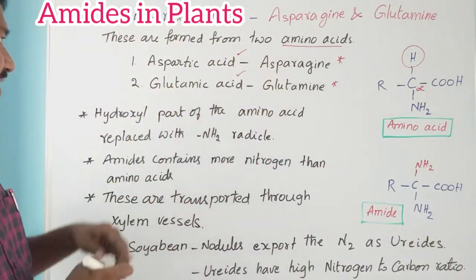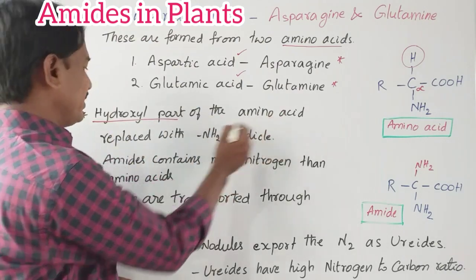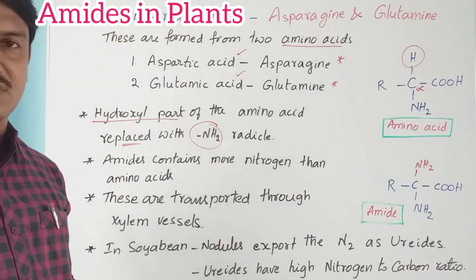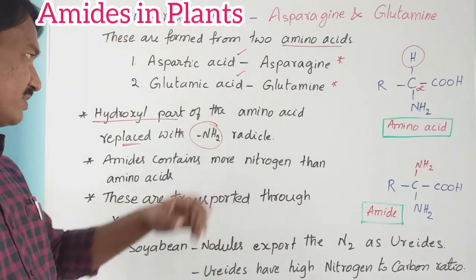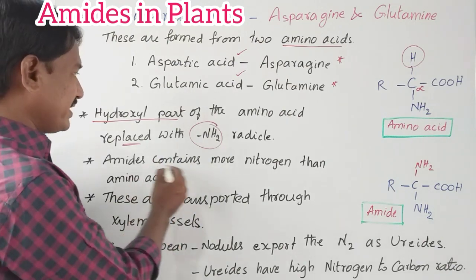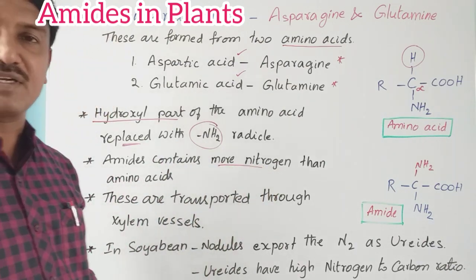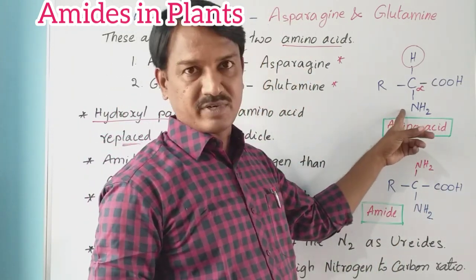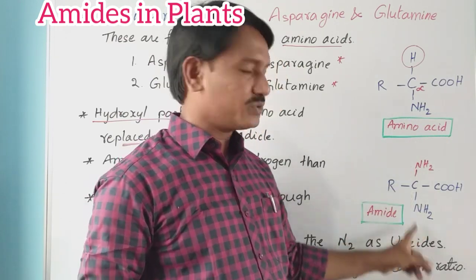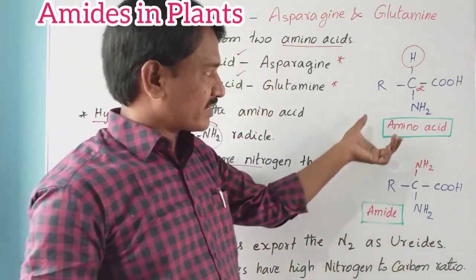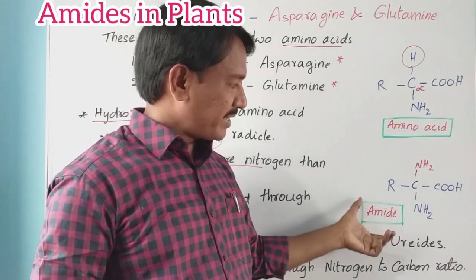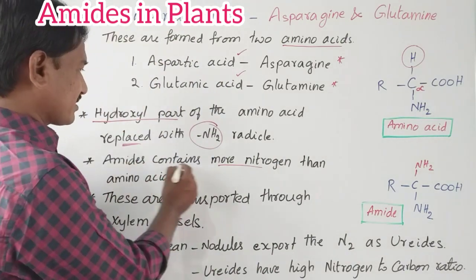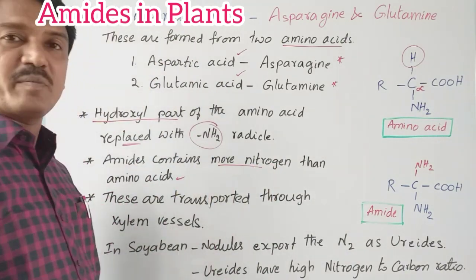So the hydroxyl part of the amino acid is replaced with the amino group, the NH2 radical. So amides contain more nitrogen compared to amino acids. In an amino acid only one nitrogen radical is there, but in an amide there are two NH2 groups. It means amides contain more nitrogen than amino acids.